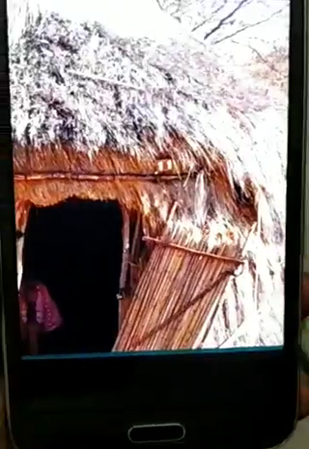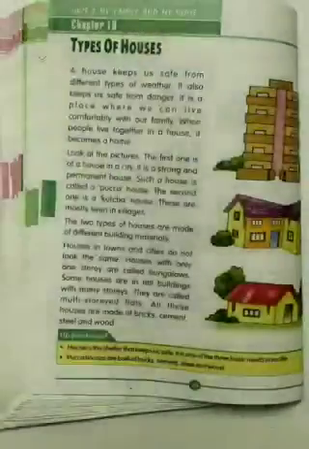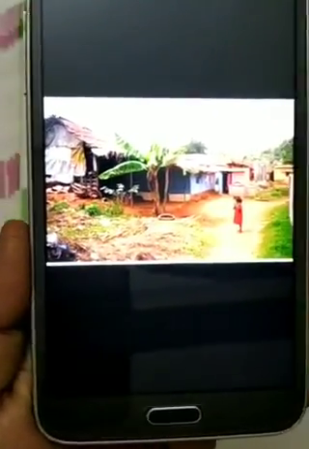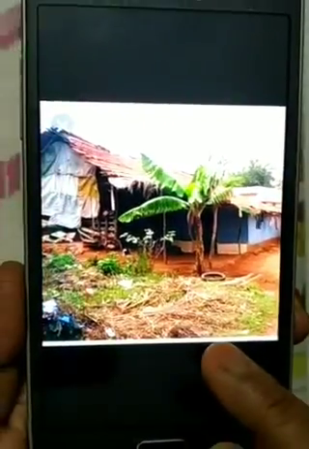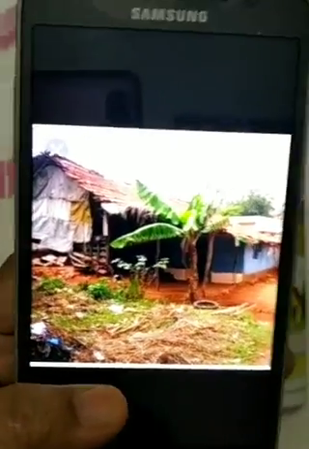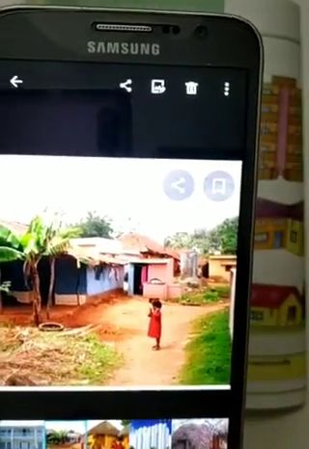Here you can see a kacha house. You can see it with the straws. Such houses are known as kacha houses. And in villages you can still see houses like this. If the wind is blowing at a very high speed, then the roofs will fly away. That is why they are known as kacha houses.